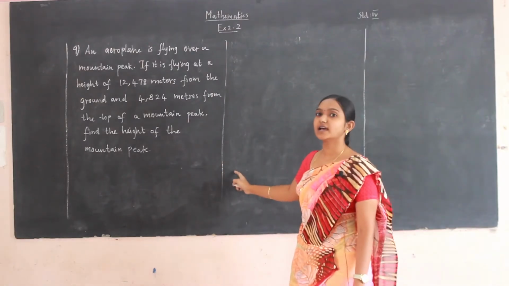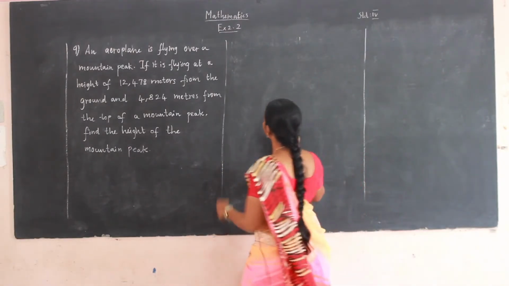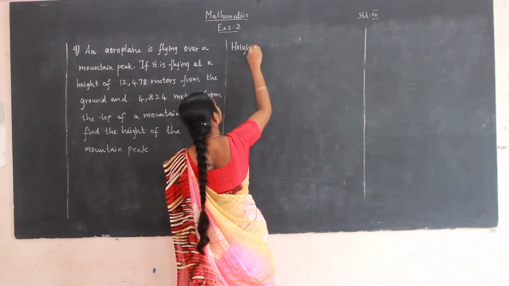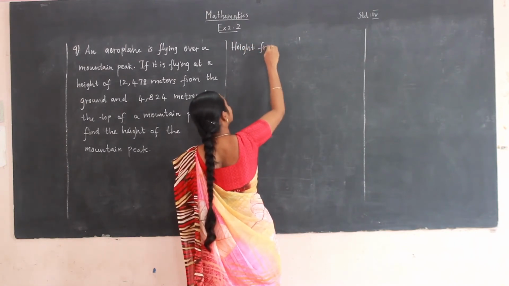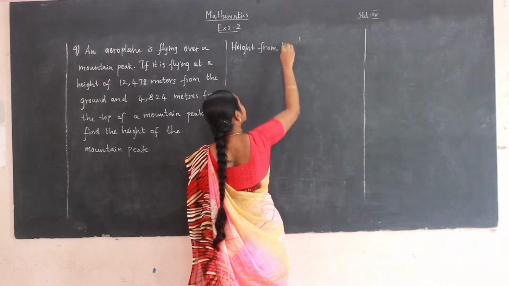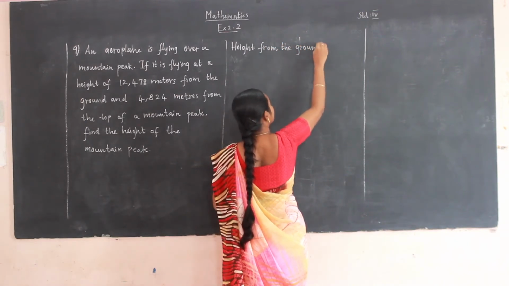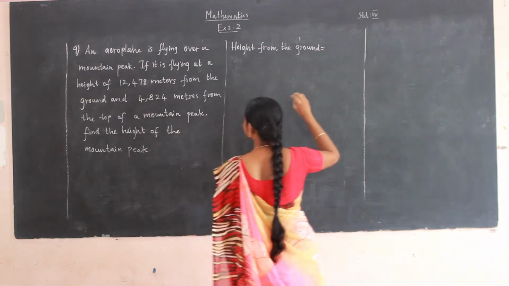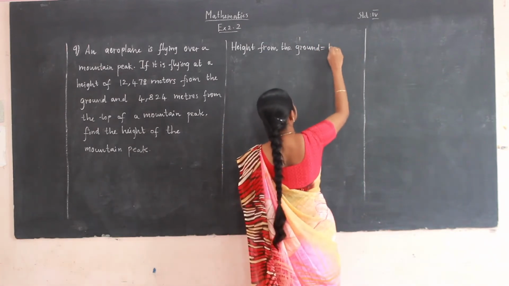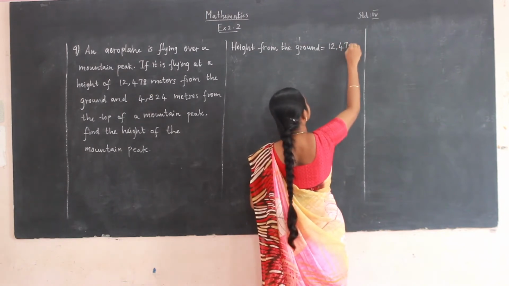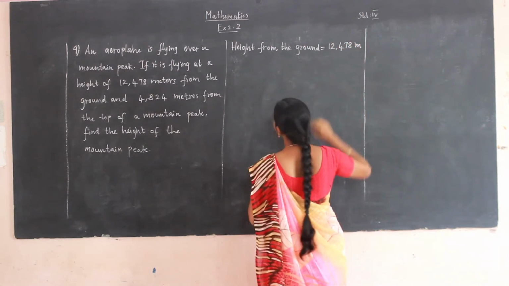Now, what is given? Height from the ground is given. It is given as 12,478 meters.